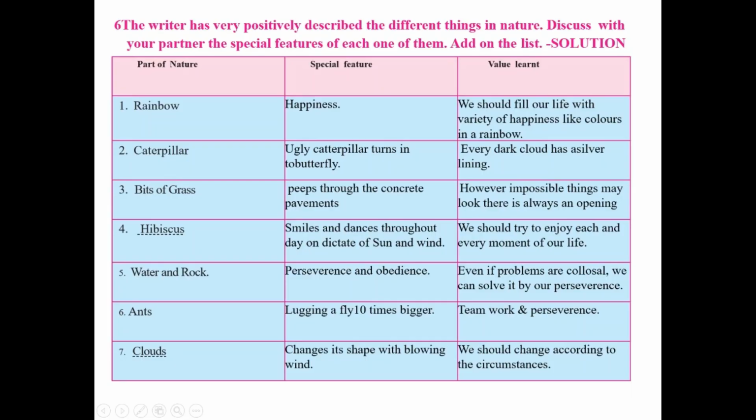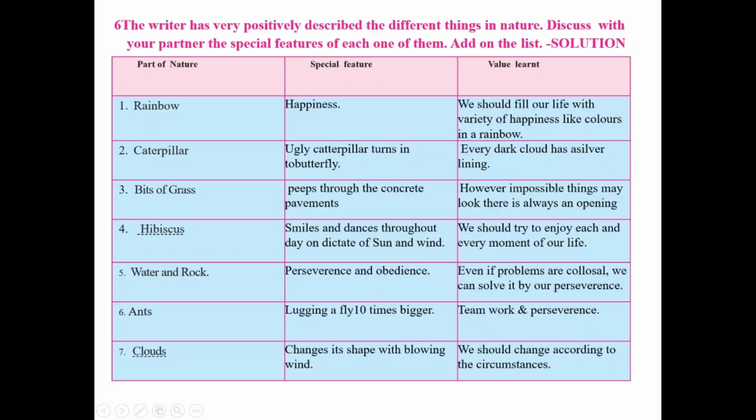Third, bits of grass. Special feature, peeps through the concrete pavement. Values learned, however impossible things may look, there is always an opening. Fourth, hibiscus. Special feature, smiles and dances throughout the day and on dictates of the sun and wind. Values learned, we should try to enjoy each and every moment of our life.